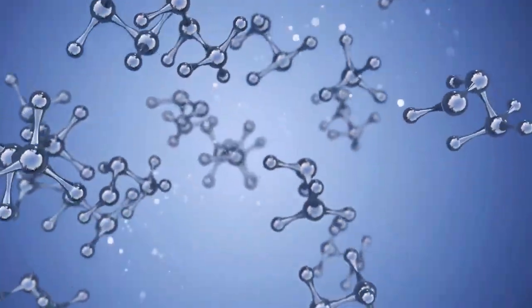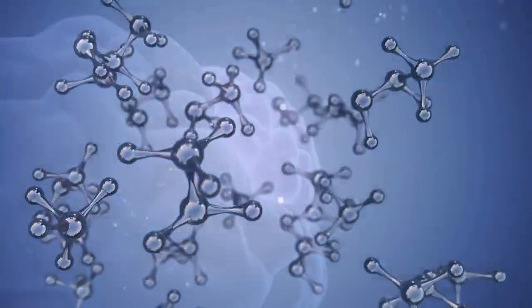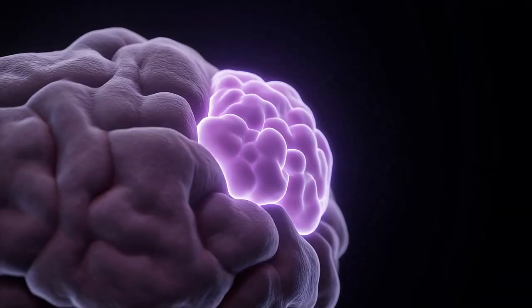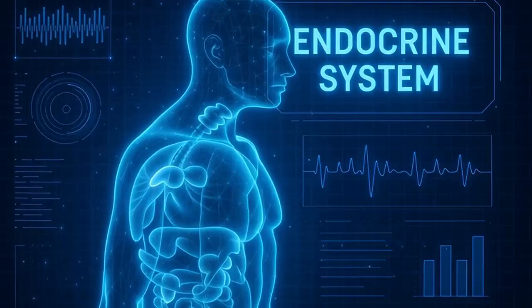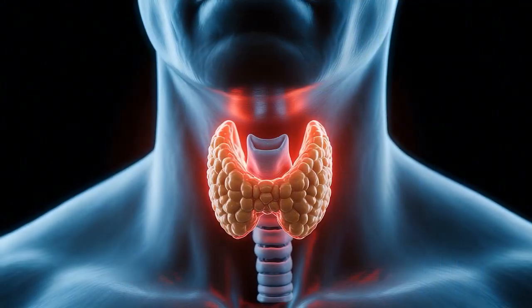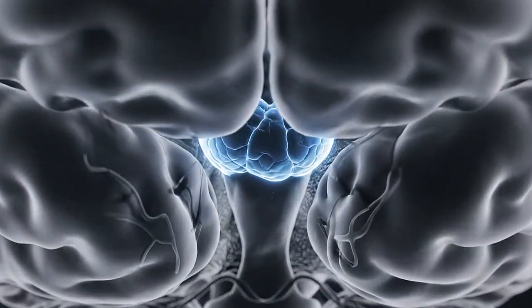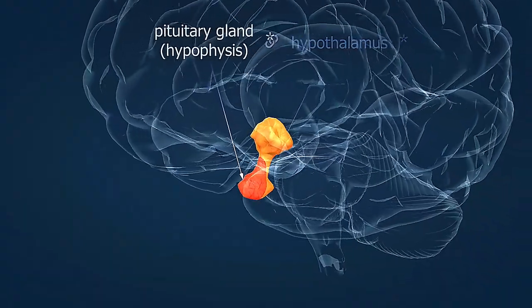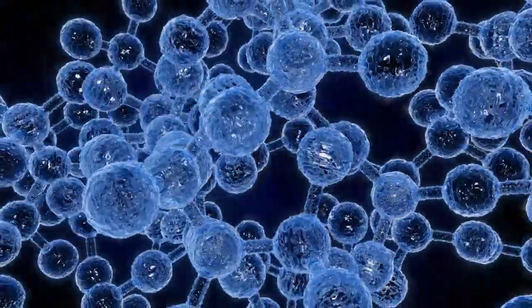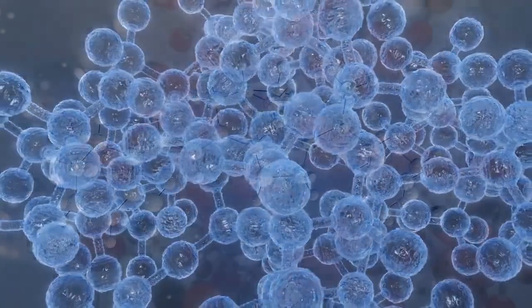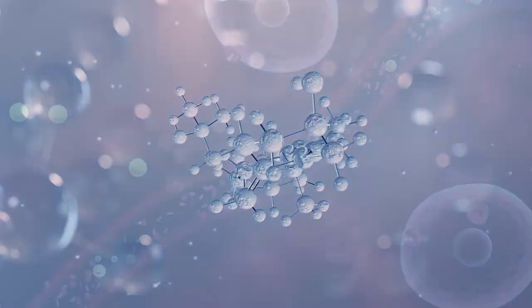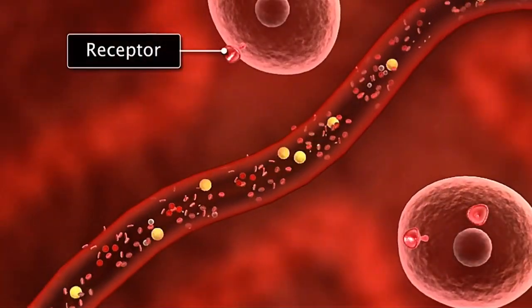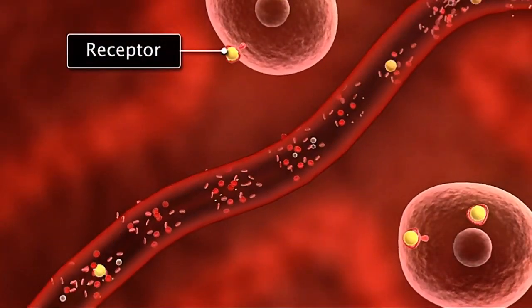Signals from distant cells are called endocrine signals. Endocrine signals originate from endocrine cells. Many endocrine cells are located in endocrine glands. Endocrine glands include the thyroid gland, the hypothalamus, and the pituitary gland. Endocrine signaling is done in the form of hormones. Hormones produce a slower response and have a longer-lasting effect. Hormones can act over long distances and travel through the bloodstream.